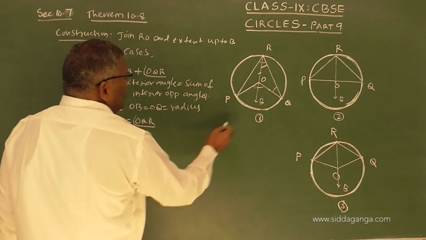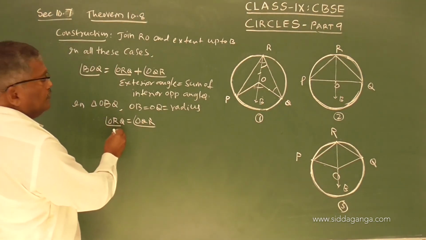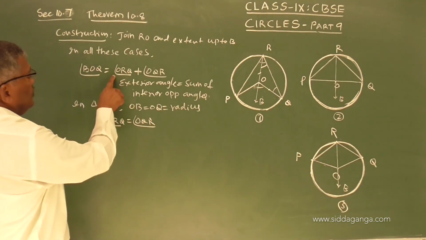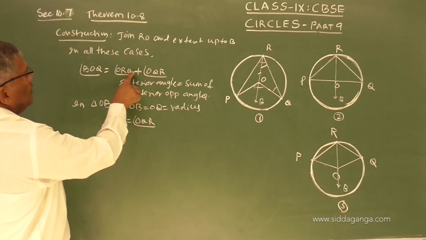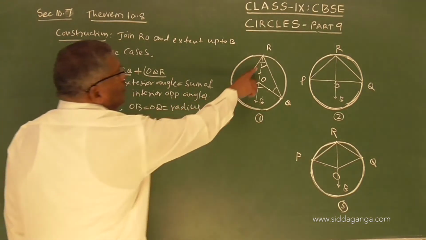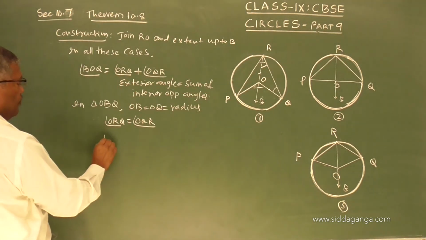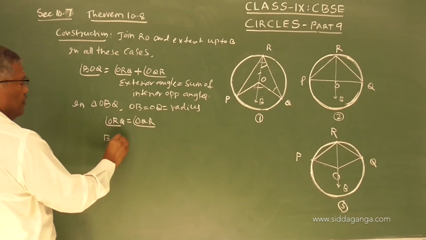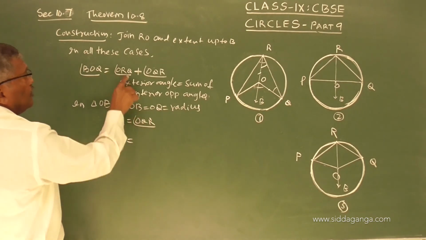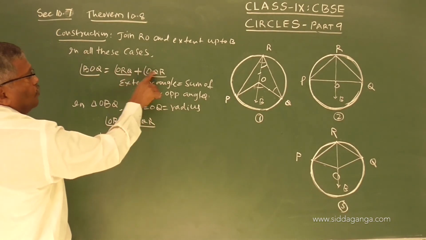So BOQ equals ORQ plus OQR, those two are equal.